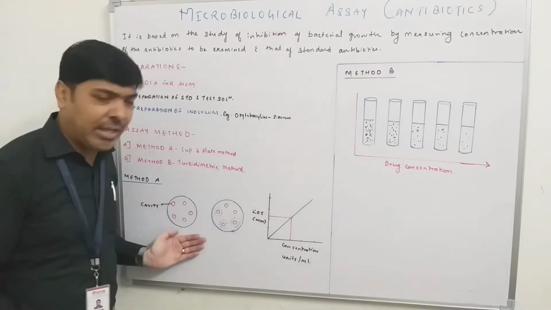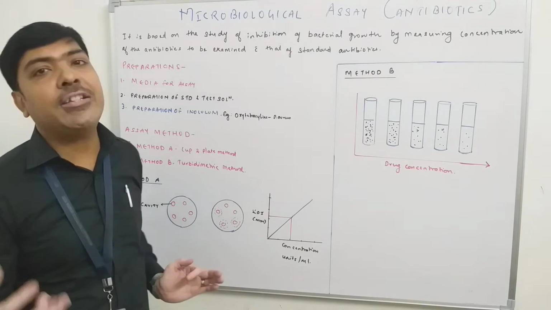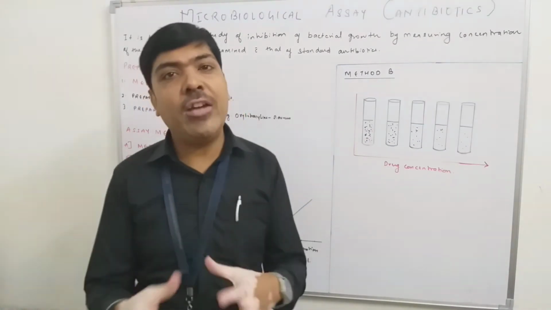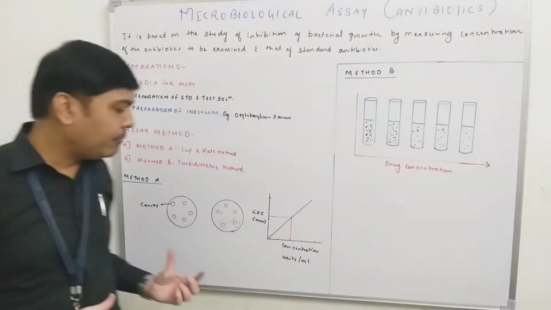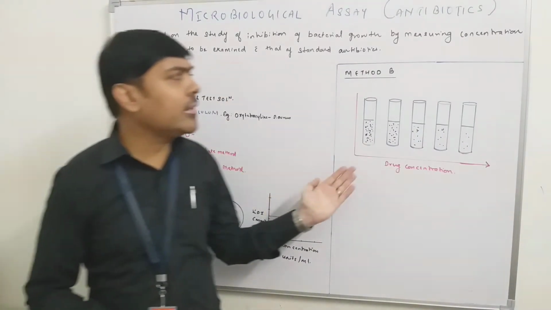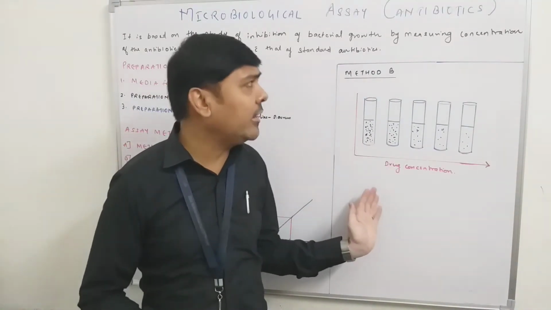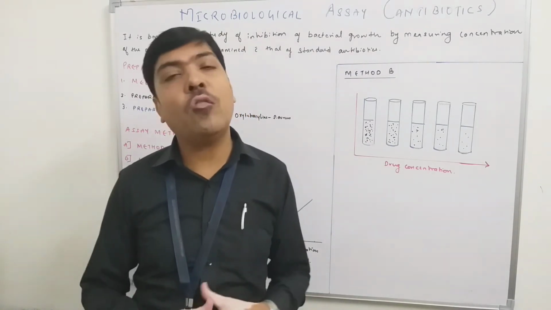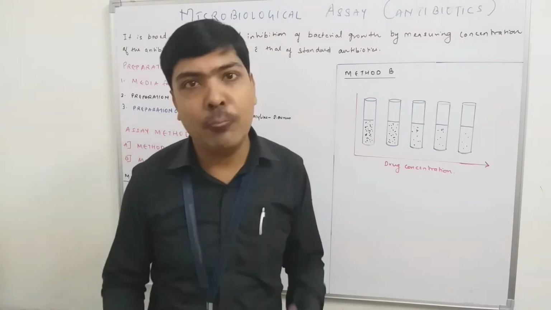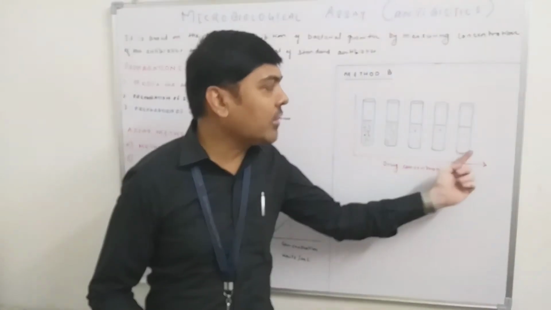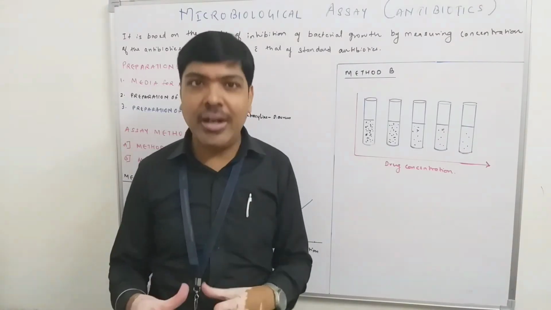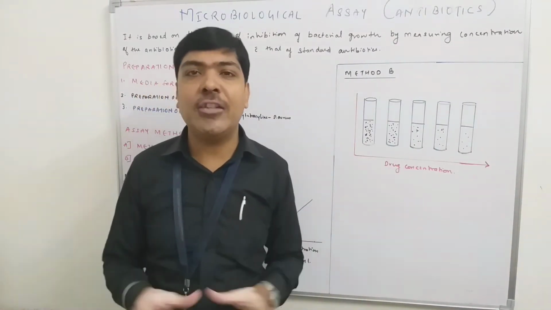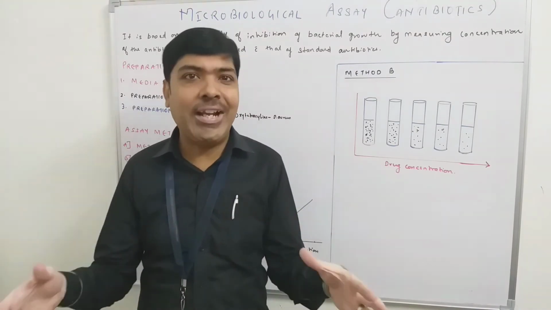In case of method A, we prepared the culture media, solidified by the addition of agar, and poured that culture media into a petri dish. But that has not to be done in case of method B; rather, in method B, we have to prepare the culture broth. Different culture broths we have already prepared, sterilized, and then we have added 99 ml of this culture broth in different sets of test tubes.